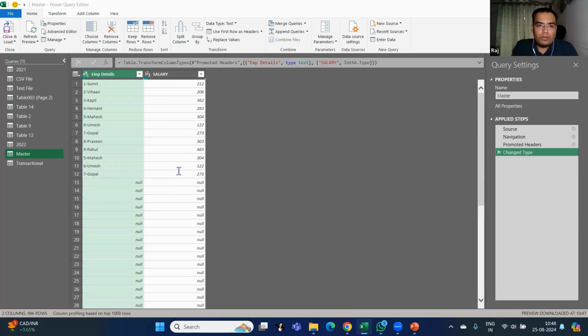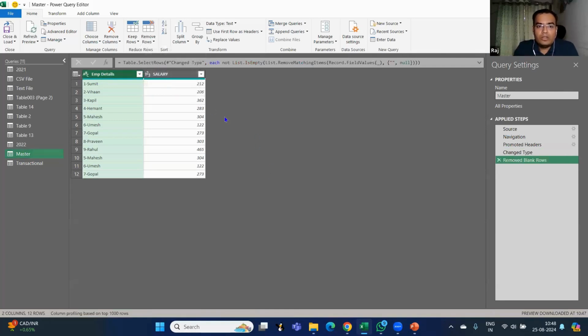The first part is you upload the data. The second part is you go into remove rows, and there's a direct option there, remove blank rows. So whatever blank rows are there in your data will be removed. I just click on remove blank rows, and all the blank rows have been removed.